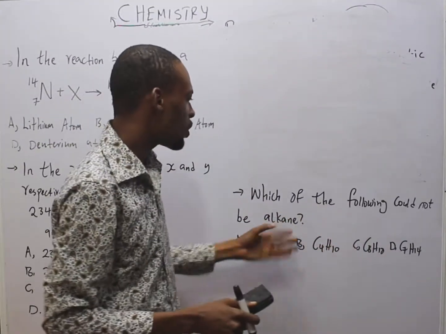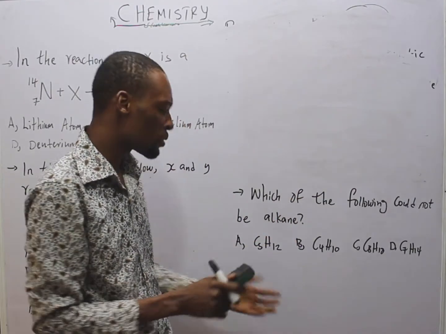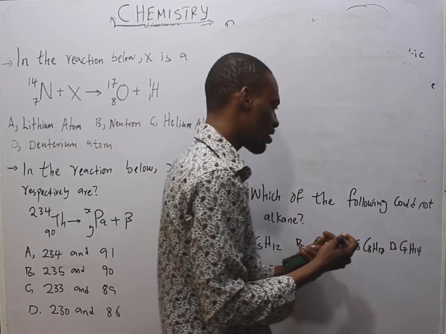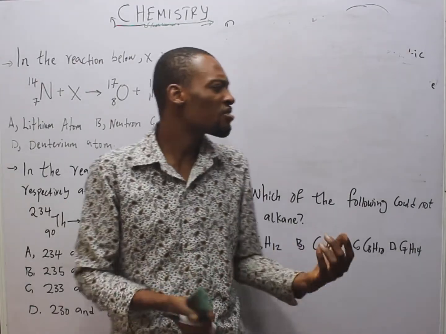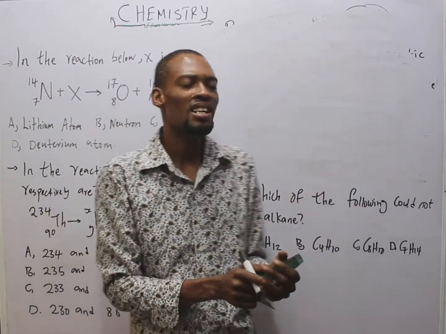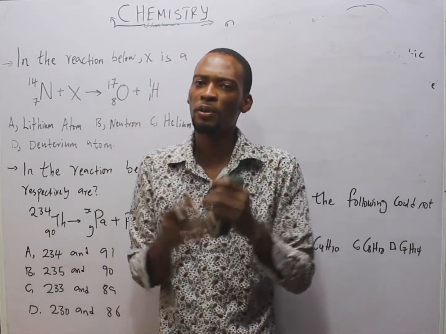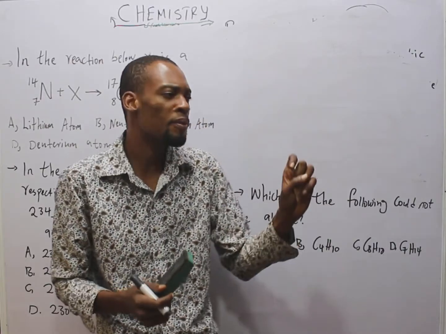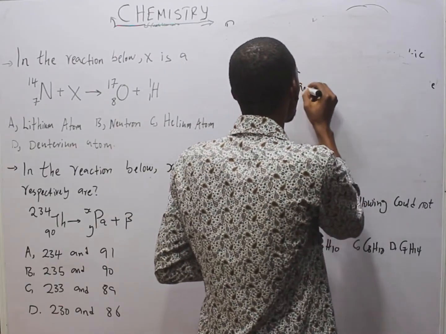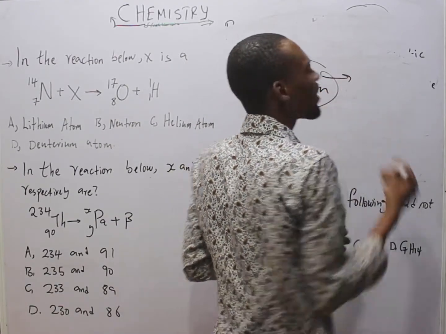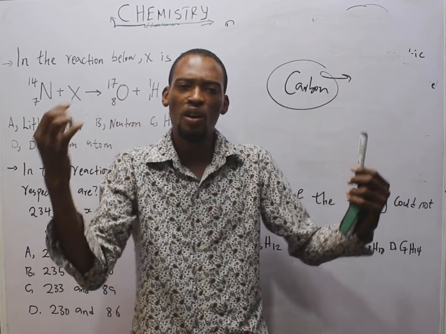Now look at this. Which of the following could not be an alkane? And you can see the options. What is an alkane? I'm talking about alkane. Organic chemistry comes to mind. Organic chemistry is the study of carbon and its compounds, excluding the oxides, sulfides, and the carbonates of carbon. That is organic chemistry, carbon and its compounds. Now, the compounds of carbon alone are more than the compounds of every other element combined. Carbon forms a whole lot of compounds.